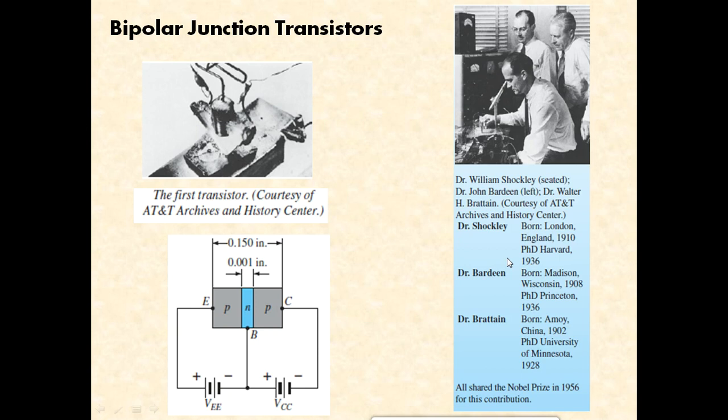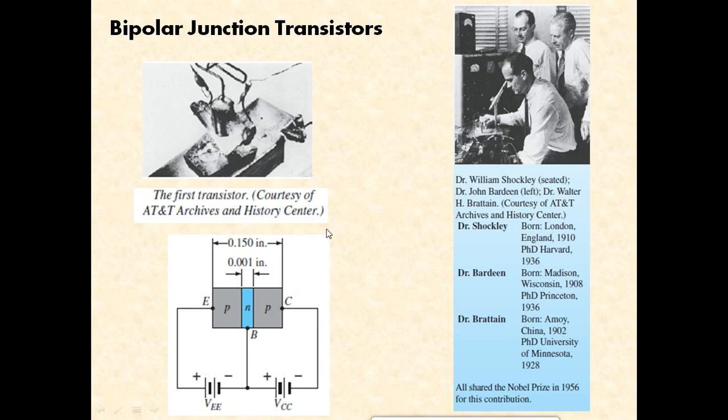Please note that the first transistor was not a silicon one, it was a germanium based transistor, because at that point of time silicon technology was not that much matured. People just knew how to work on a germanium transistor. It was only later on that people developed the silicon technology to a much greater extent. So nowadays most of the transistors are all silicon based. This diagram shows the very first transistor which was fabricated by Shockley's team, way back in the year 1947.